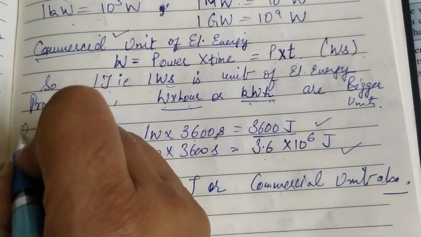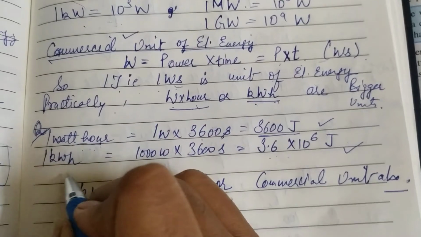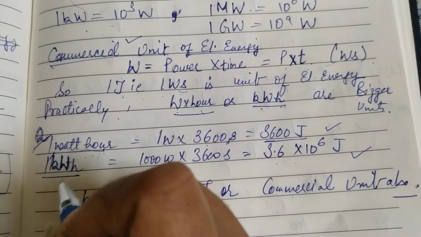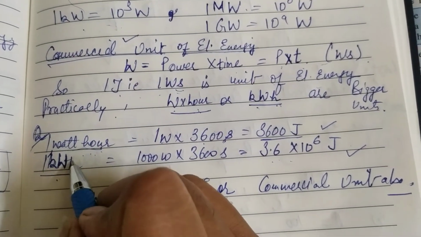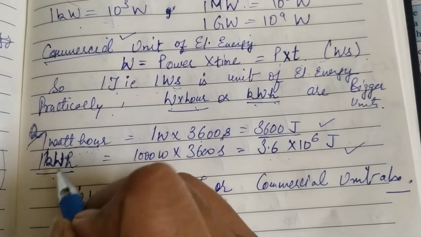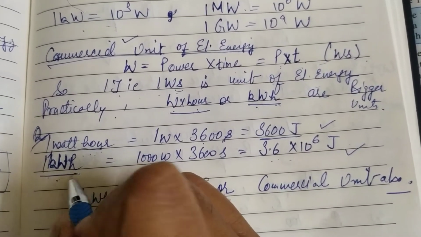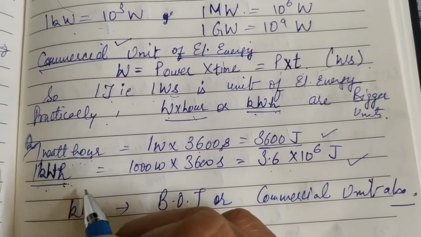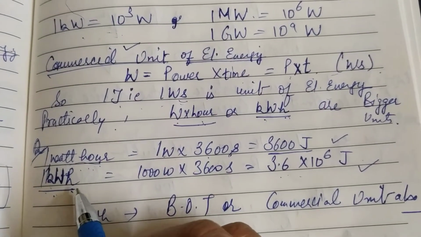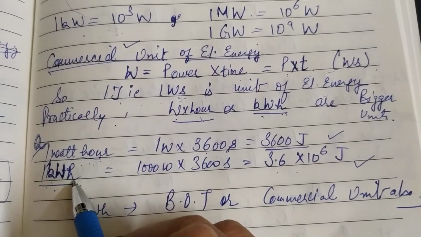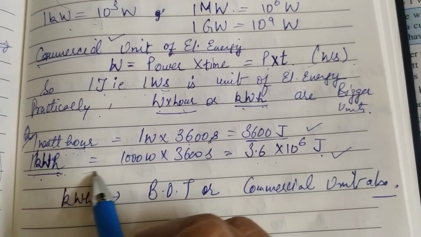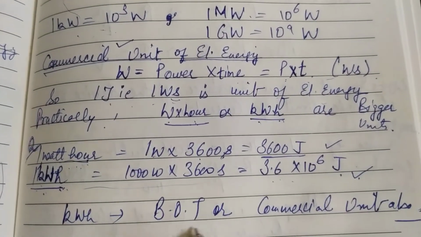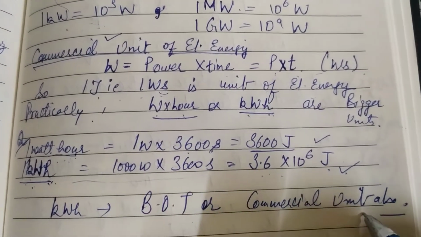The question is asked here, which physical quantity is measured in the unit kilowatt hour? Generally children make a mistake. They write that kilowatt is the unit of power, and so kilowatt hour is also a unit of power, which is a wrong answer. Kilowatt hour means power into time, so it's a unit of electrical energy. Then a second question they may ask is, if it is a unit of electrical energy, how is it related to the SI unit of electrical energy? Then you have to do all this calculation and show this result. So kilowatt hour is also called board of trade or commercial unit of electricity.